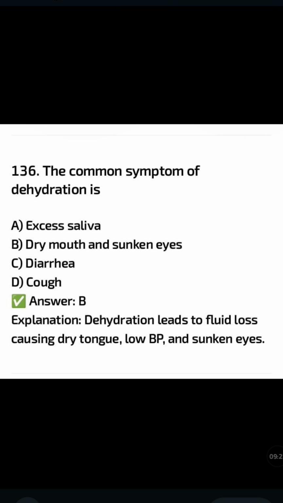The common symptom of dehydration is: excess saliva, dry mouth and sunken eyes, diarrhea, cough. The correct answer is option B, dry mouth and sunken eyes. Dehydration leads to fluid loss causing dry tongue, low BP and sunken eyes.